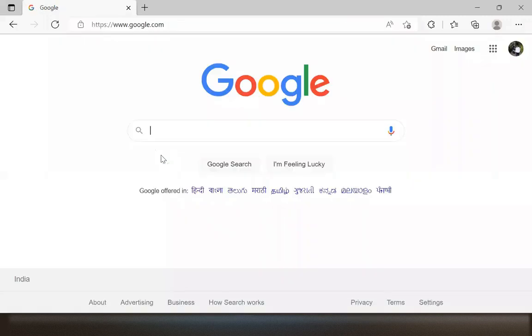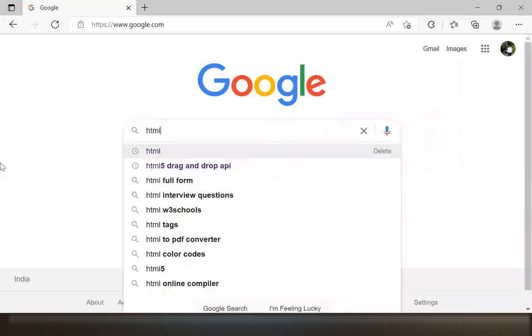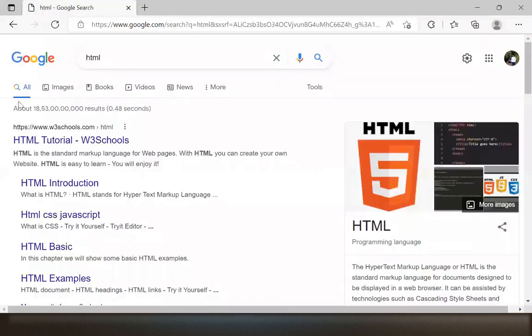Imagine that you are watching this on mobile. In Google, I will search for some HTML. Some list came. Some results came about HTML. Some millions of results came. How to see the next page results?